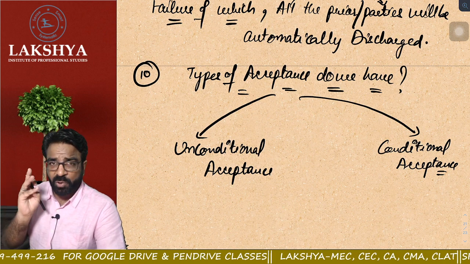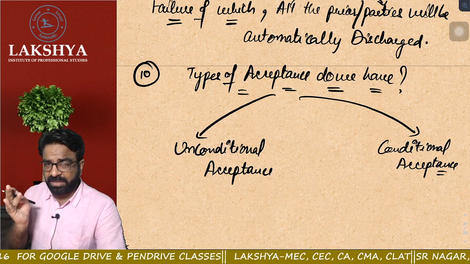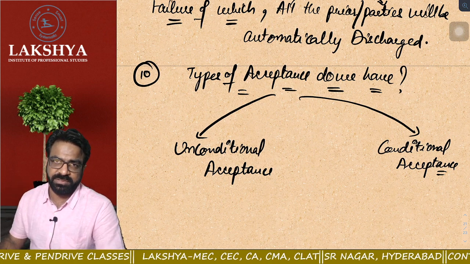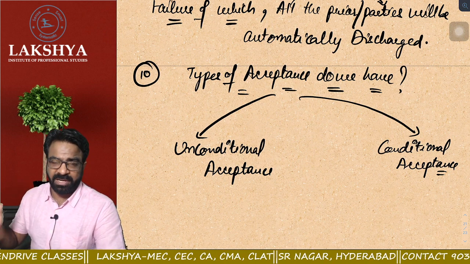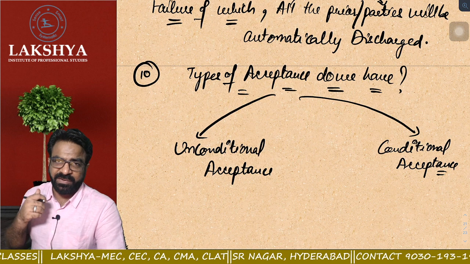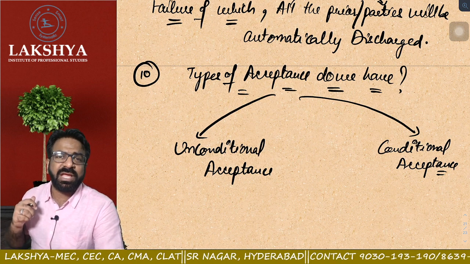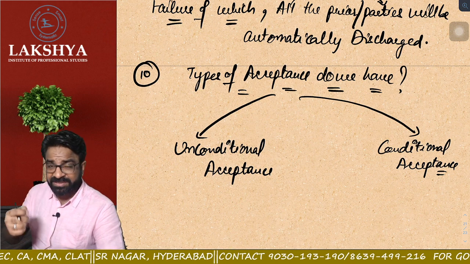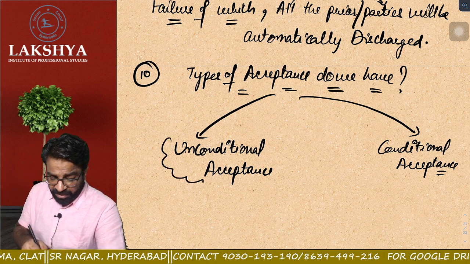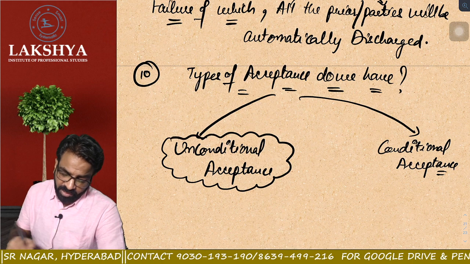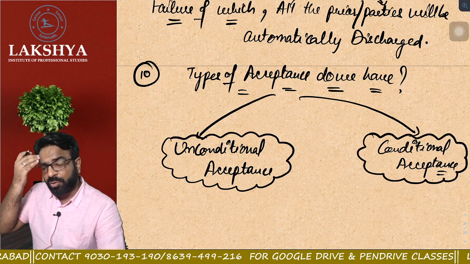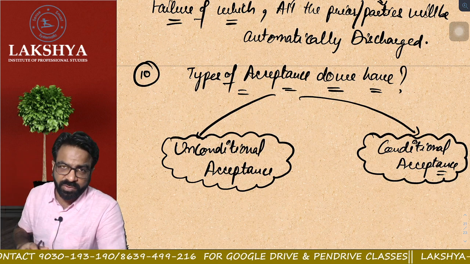Yes, at the time of drawing of the bill and at the time of acceptance of the bill, no condition can be attached. Are you getting the point? Just understand first, and after that you can resolve your doubts on your own, because automatically the doubt will get resolved in your mind.